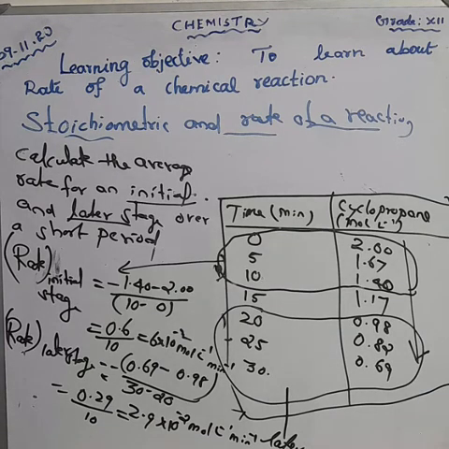What is the definition for instantaneous rate? The rate of the reaction at a particular instant during the reaction is called instantaneous rate. This is one of the 2 mark questions. The rate of the reaction at a particular instant during the reaction is called what? Instantaneous rate. Don't forget that.